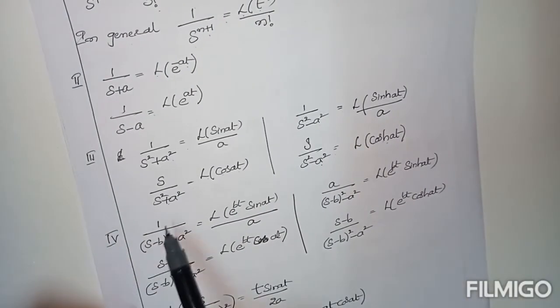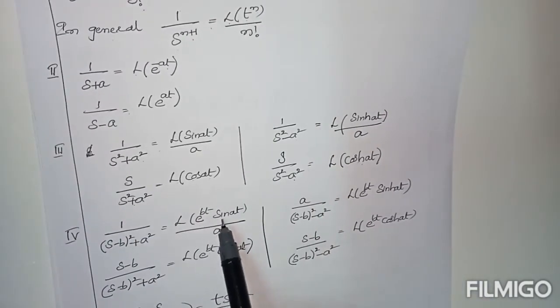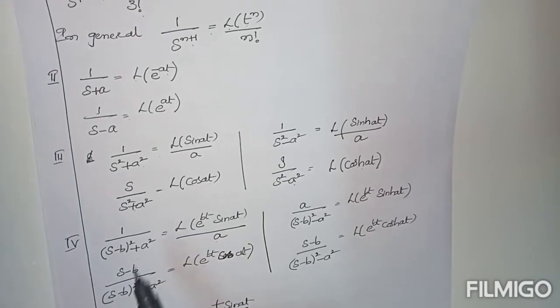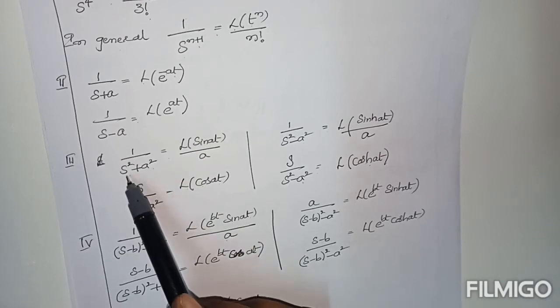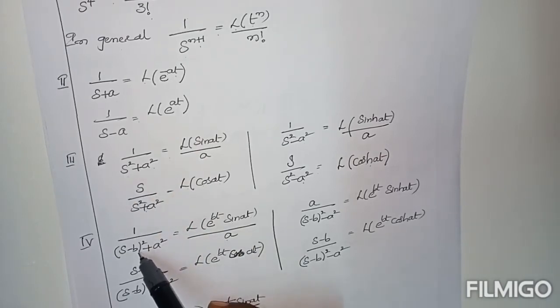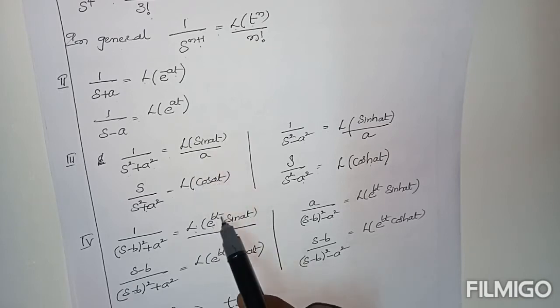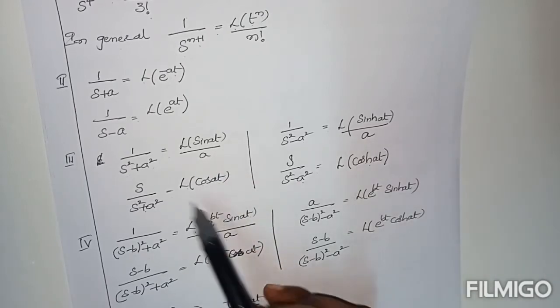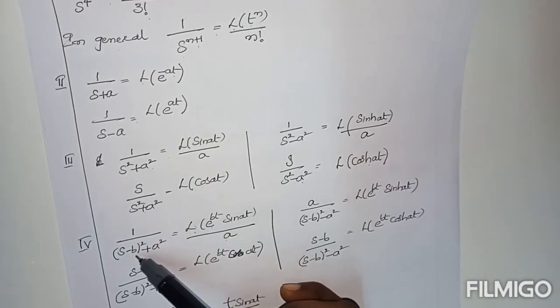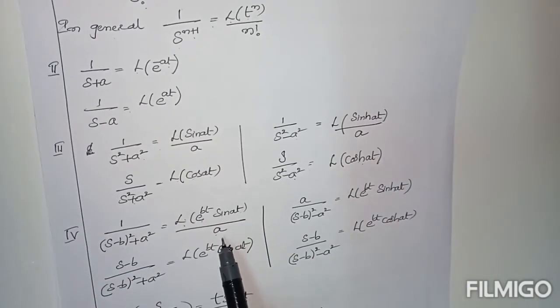And then fourth, 1 by s minus b whole square plus a square equals L of e power bt sin at by a. Now here also you observe the first formula. This one is similar to each other, but in place of s, what is the term here? s minus b. So for this, the corresponding result is L of e power bt sin at by a, and the remaining part is the same. Just in place of s, s minus b is there.